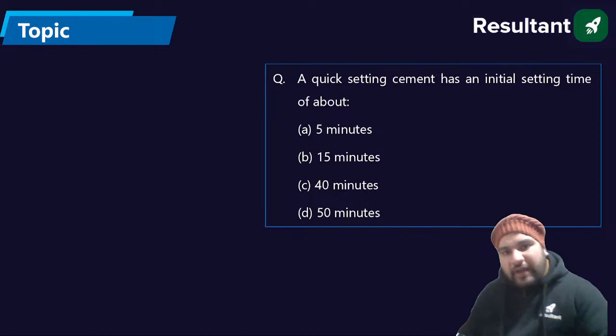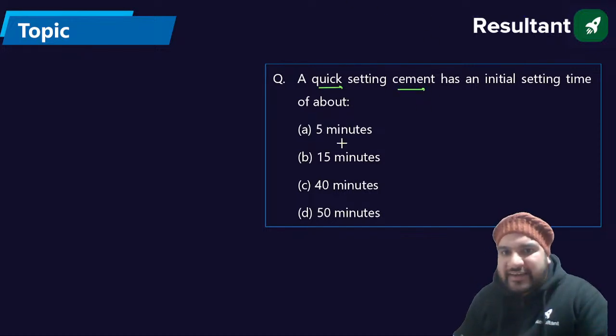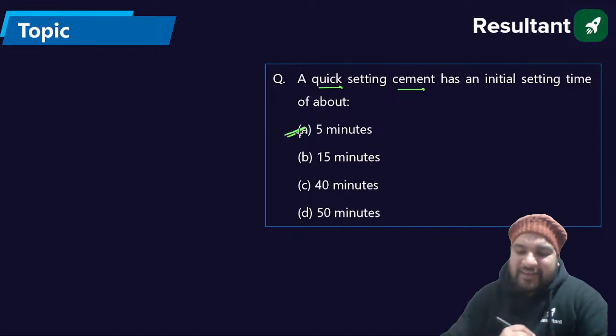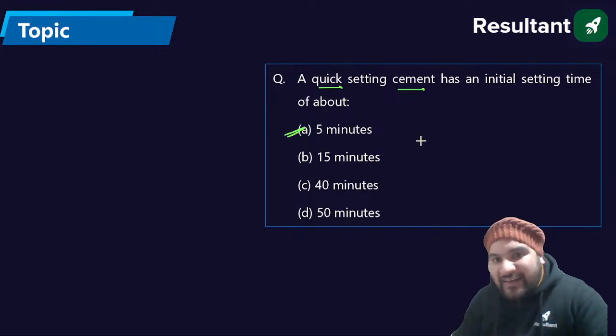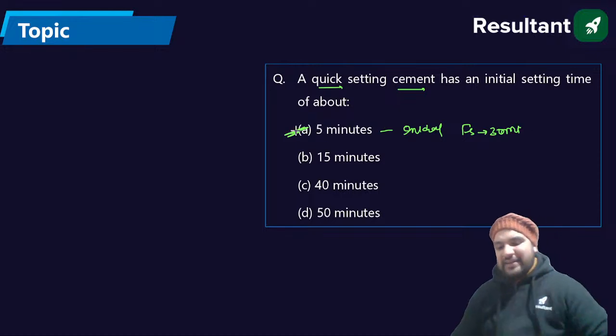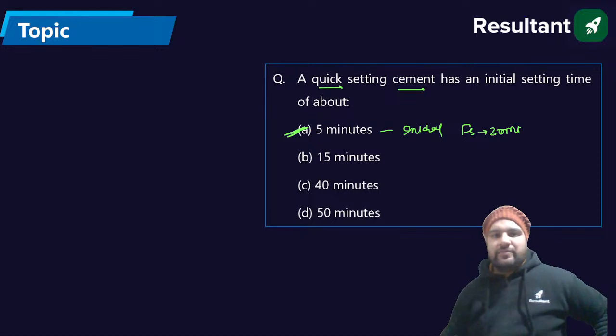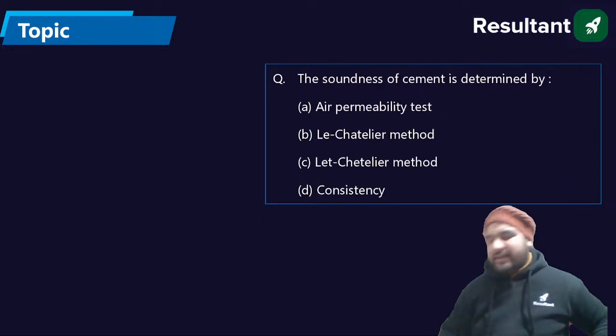Okay, so for this quick setting cement, the initial setting time is about 5 minutes only. And the final setting time is about 30 minutes, guys. So the answer is A, that is the 5 minutes. Next.